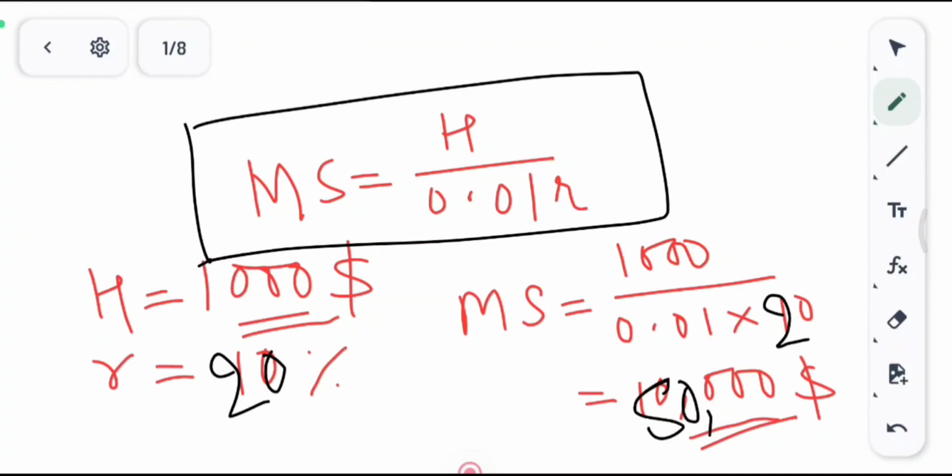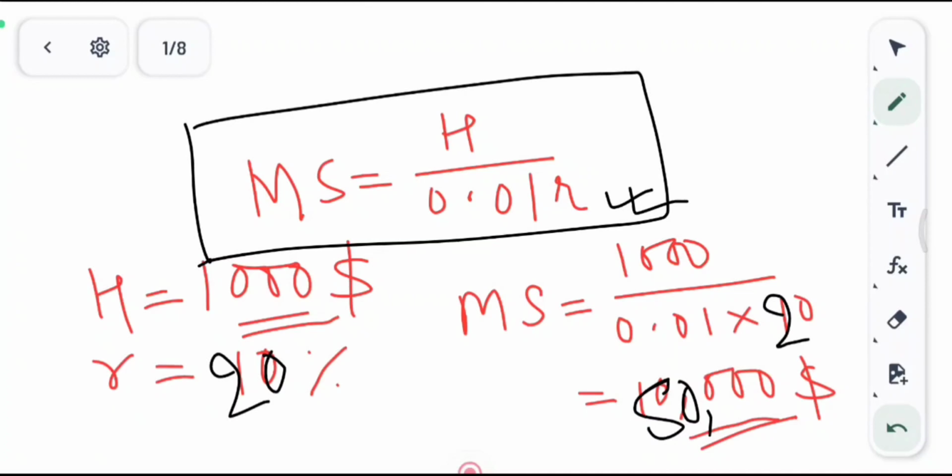Okay, so only $50,000 are going to be in the economy as the money supply, and this is known as fractional reserve banking, where a fraction of the money that is available with the bank is required to be kept as reserve, and the rest of the money is lent out.